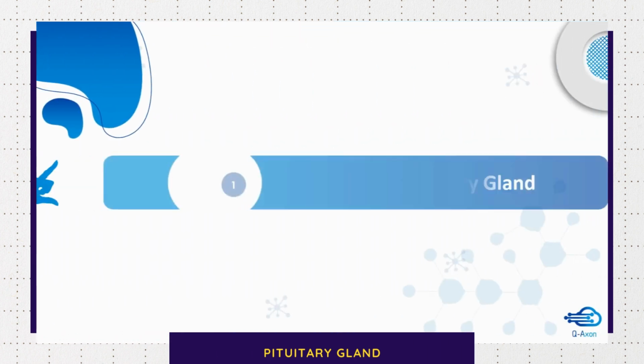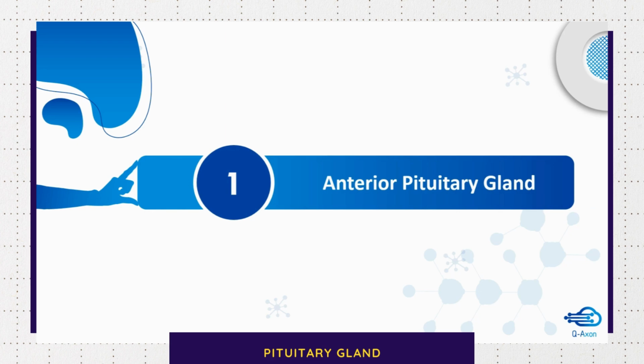The pituitary gland is a small endocrine organ which is located in the sella turcica, at the base of the brain. It is divided into the anterior pituitary gland, which is also called adenohypophysis, and the posterior pituitary gland, which is also called neurohypophysis. So let's first see about the hormones secreted by the anterior pituitary gland.